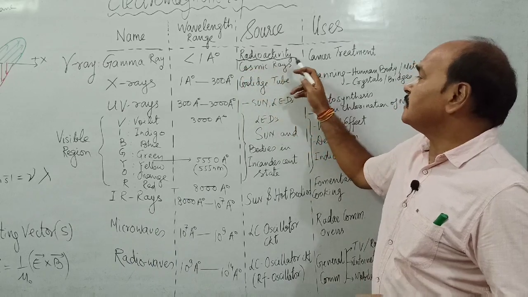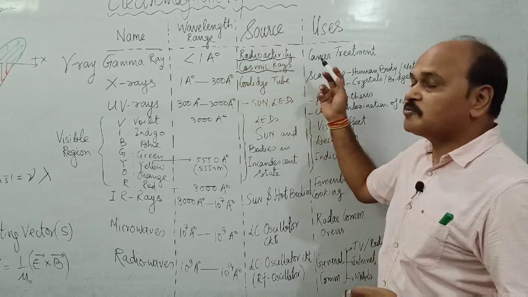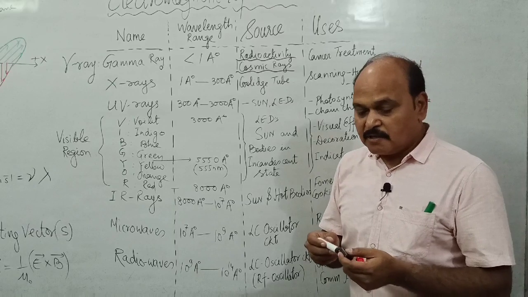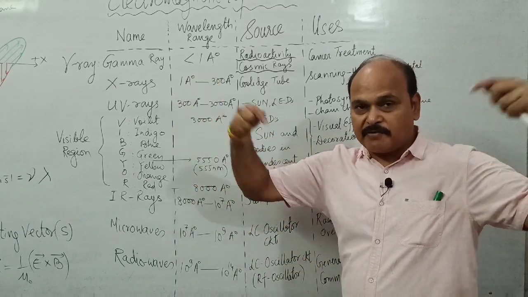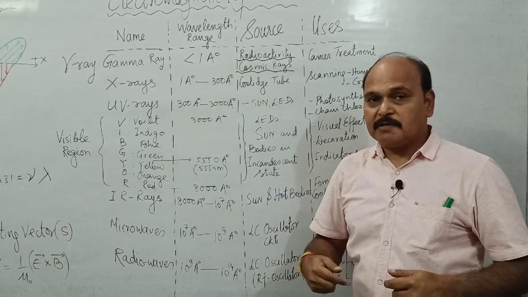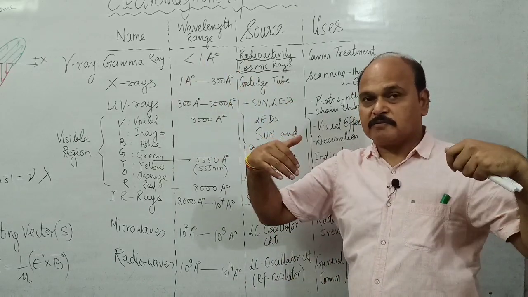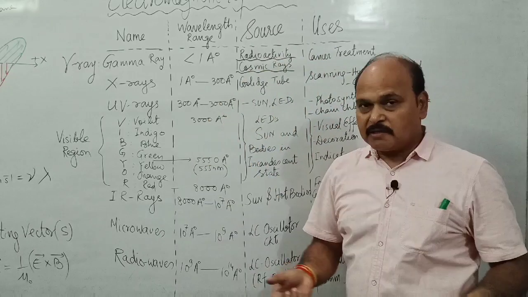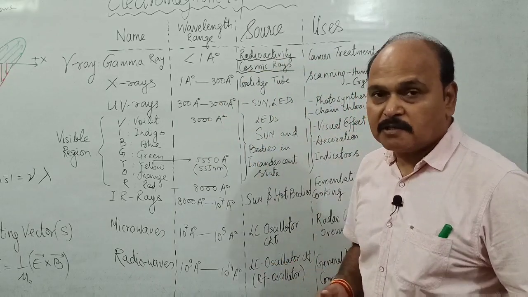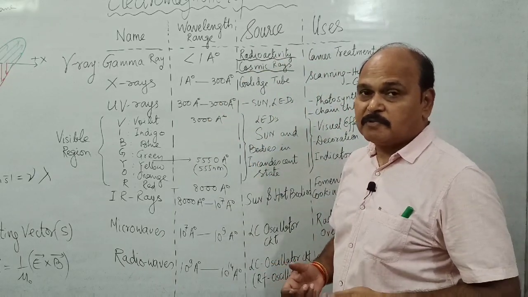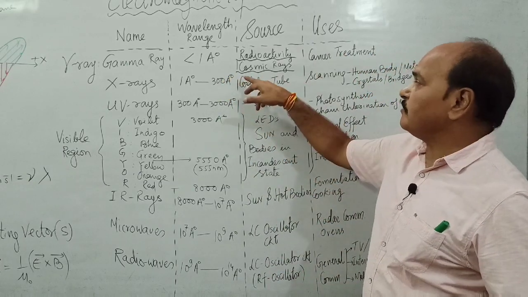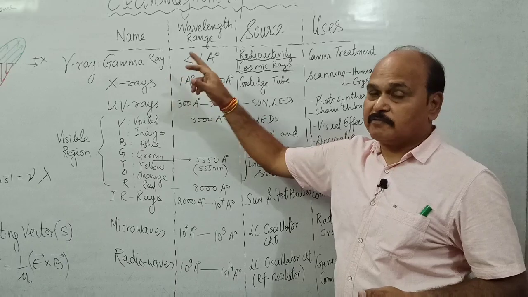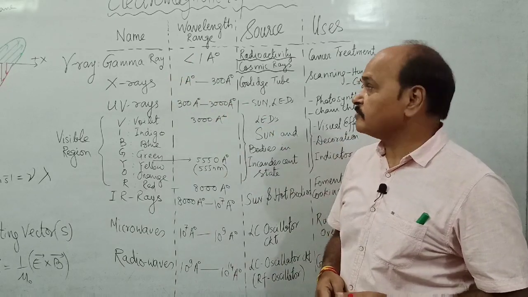Besides that, gamma rays are also part of the cosmic rays which fall onto the Earth's surface in a radially or spherically symmetric fashion. They come from cosmos. But there is an ozone layer which protects us from these cosmic rays, which have gamma rays also, which are very, very dangerous.